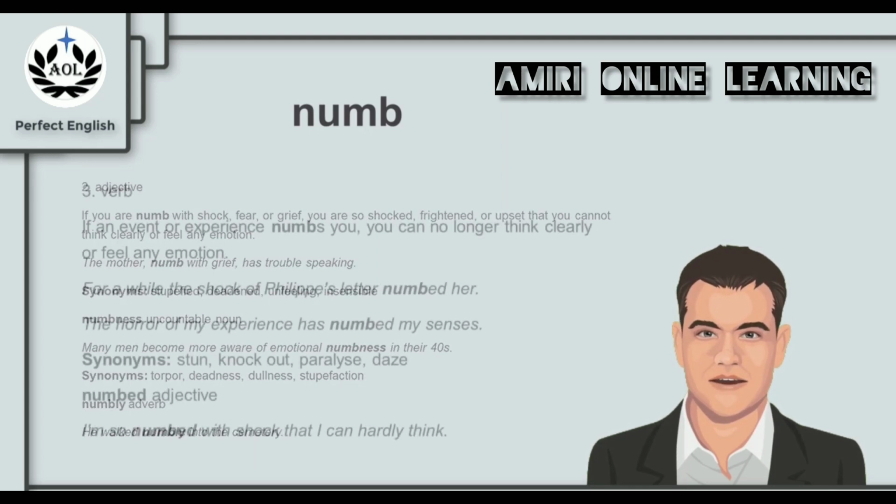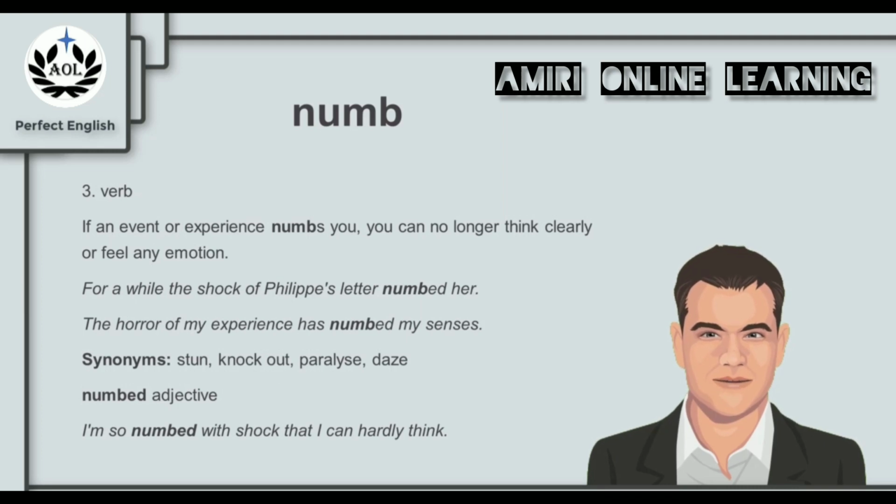And numb can also be used as a verb. If an event or experience numbs you, you can no longer think clearly or feel any emotion. Just like the noun we just talked about, but it can be used as a verb. For example, for a while the shock of Philip's letter numbed her. Or, the horror of my experience has numbed my senses. And synonyms for numb as a verb in this context are the words stun, knock out, paralyze, and daze. And we can add an ed to make it an adjective, so it becomes numbed. For example, I'm so numbed with shock that I can hardly think.